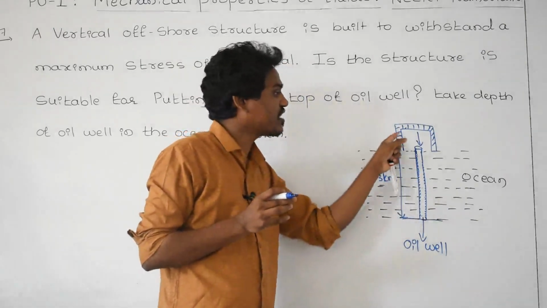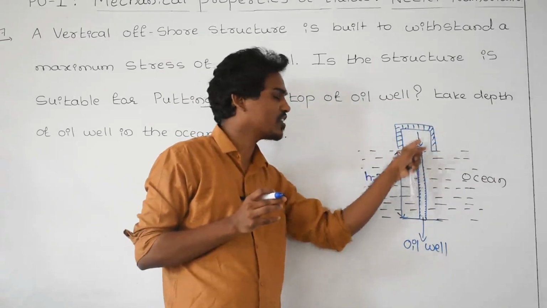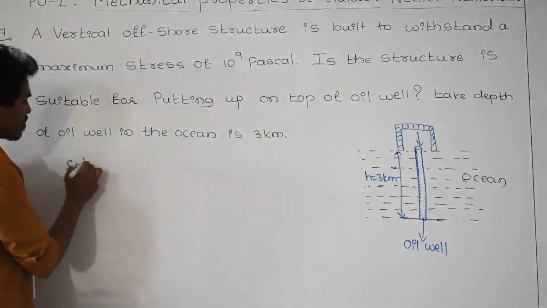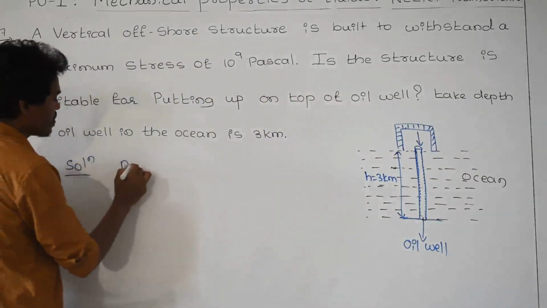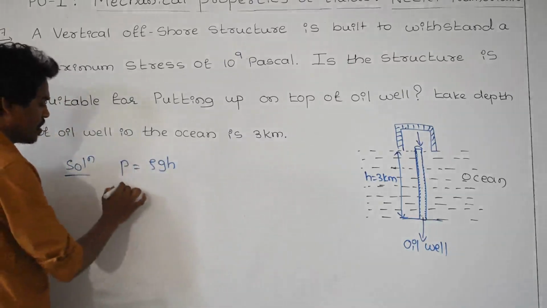Then what is the pressure exerted by the vertical offshore structure on the top of the oil well, you need to find out. Solution: direct formula is there, that is P is equal to rho into g into h. What is P?